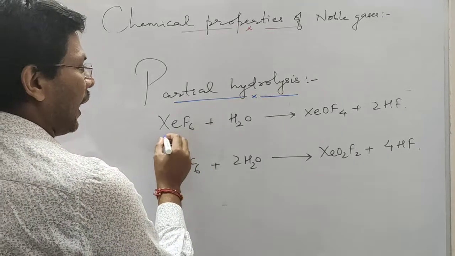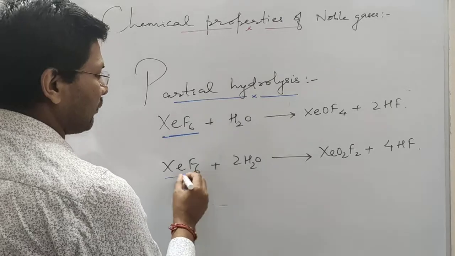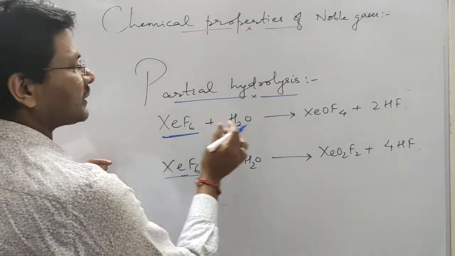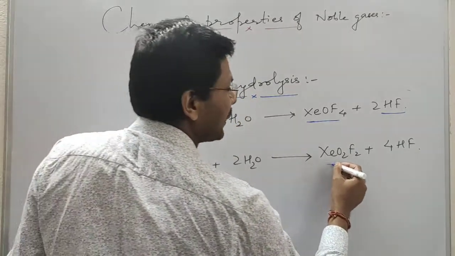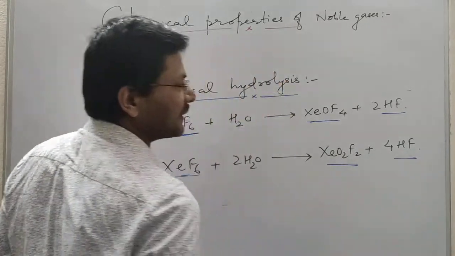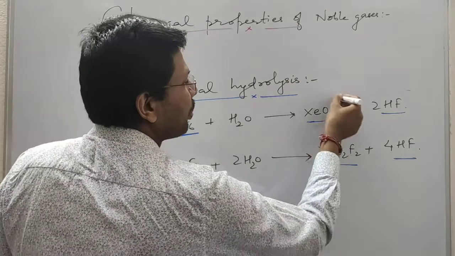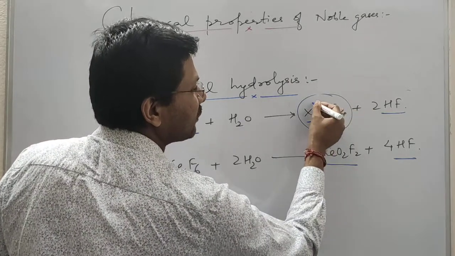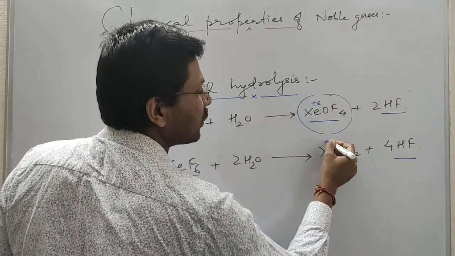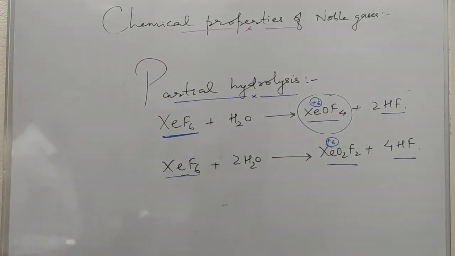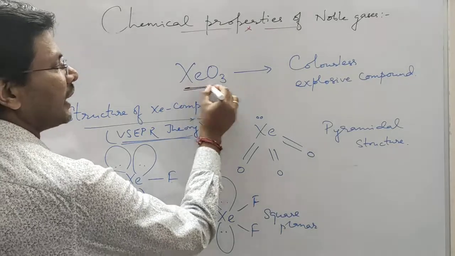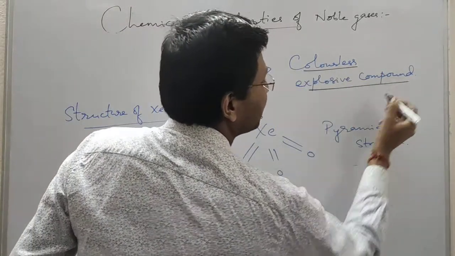Now partial hydrolysis of xenon hexafluoride. Partial hydrolysis of xenon hexafluoride gives xenon oxyfluoride plus hydrofluoric acid. Here the oxidation state of xenon is +6, here it is also +6. XeO3, xenon oxide, is a colorless explosive compound.